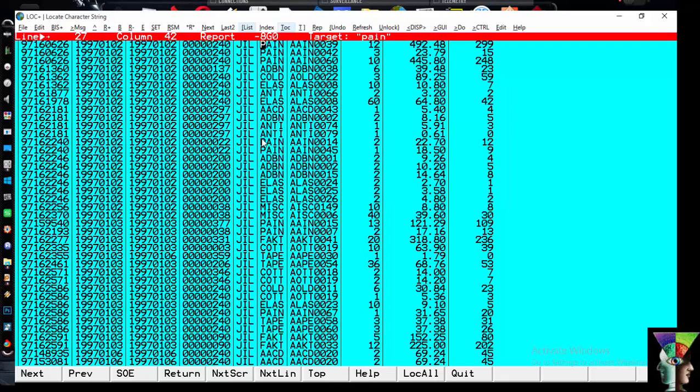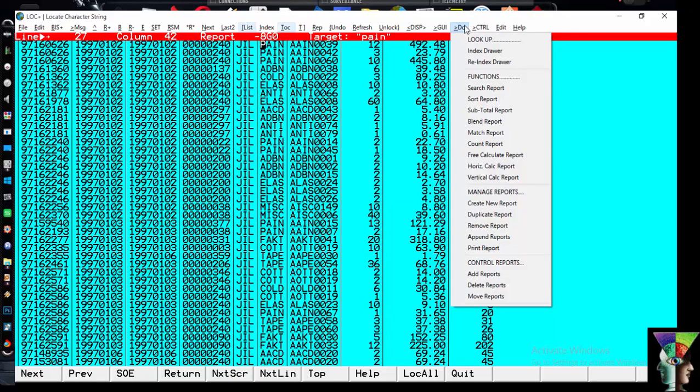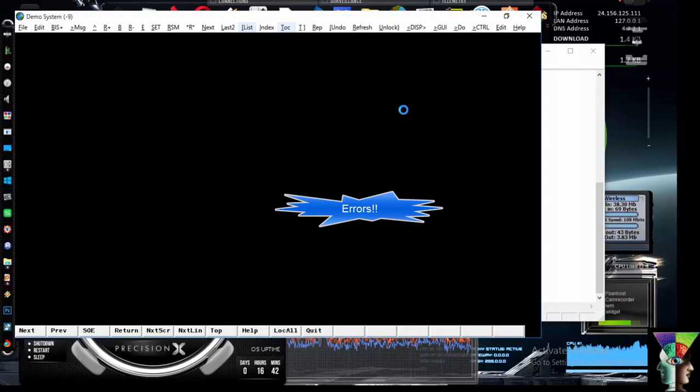And when I'm done with this report, I can copy it with the XR function, or I can duplicate it here. Duplicate report right here. And title of the report, yeah, we'll just let it be the first line that it found, and now we've saved.